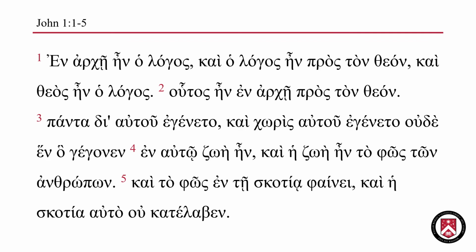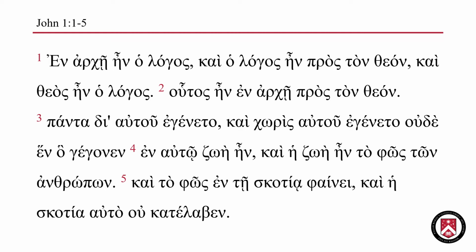Ton is another form of the definite article. We saw ho logos, now we see ton theon. Ton is translated the in English. Theon is the accusative case form of theos, which means God. Kai ho logos ein pros ton theon, and the word was with the God.